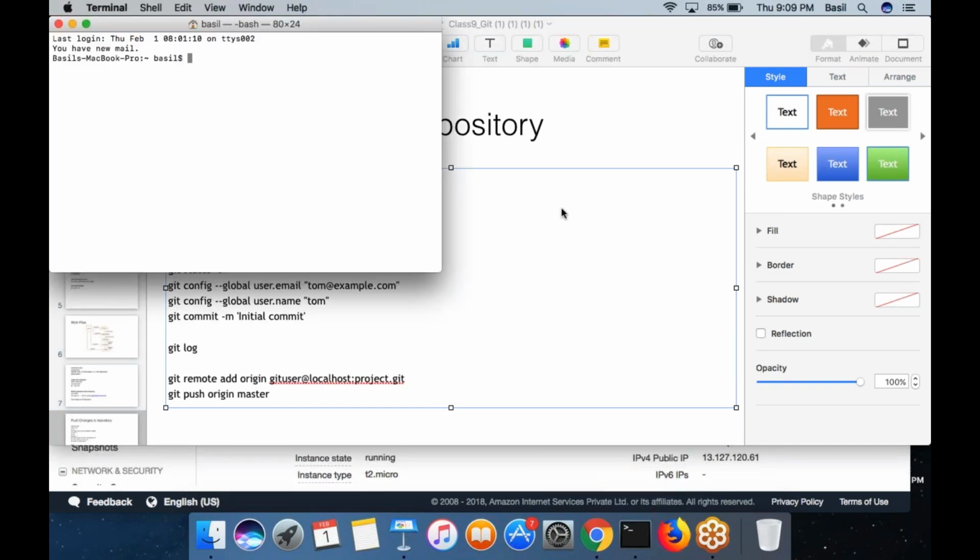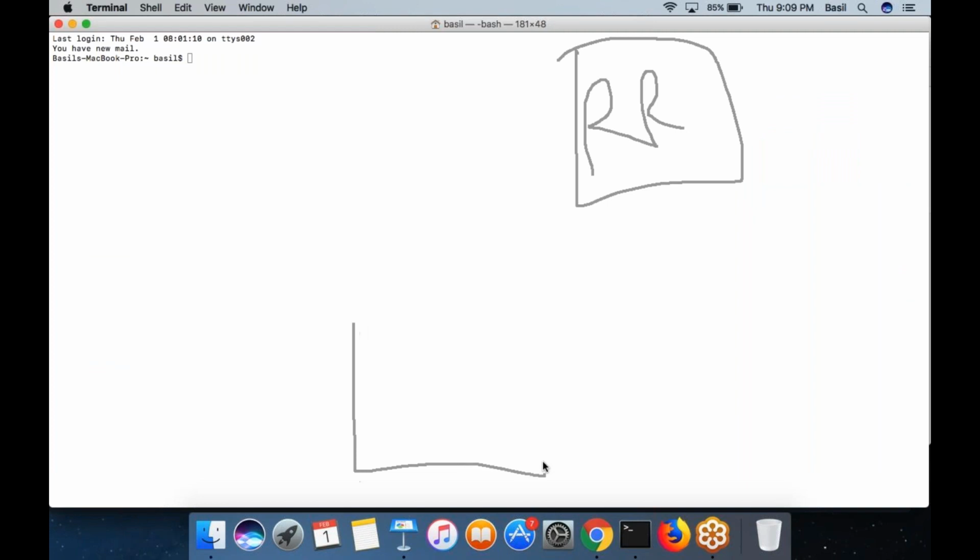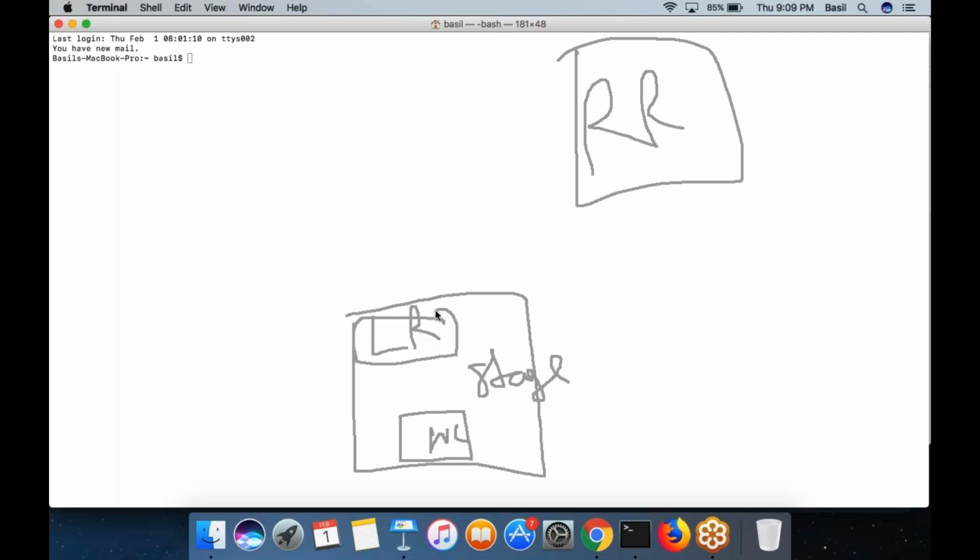Before that, what we did, we created a remote repository under a user called Git. So you have the remote repository, and then you have Tom's laptop. Inside Tom's laptop, you have a working copy, and then you have a staging area. Then you have the local repository inside Tom's laptop.